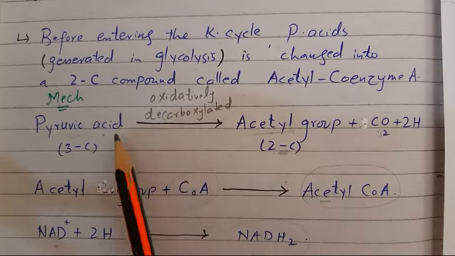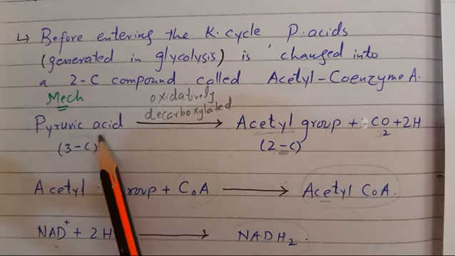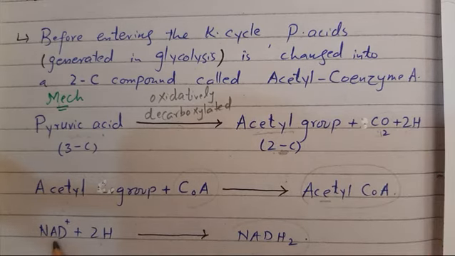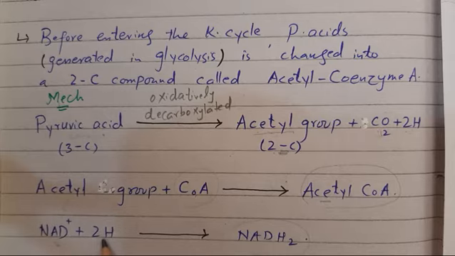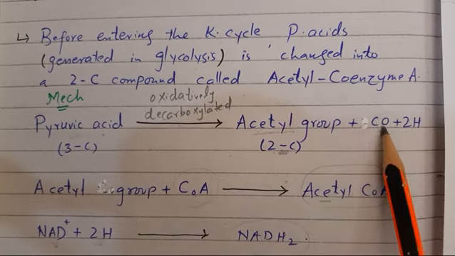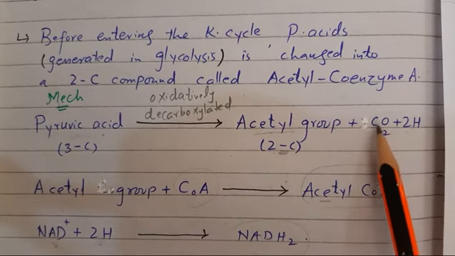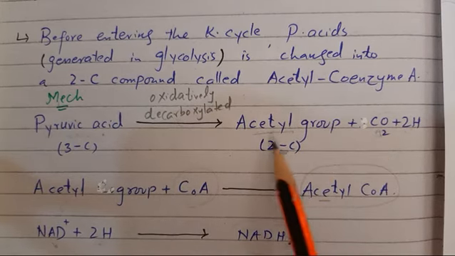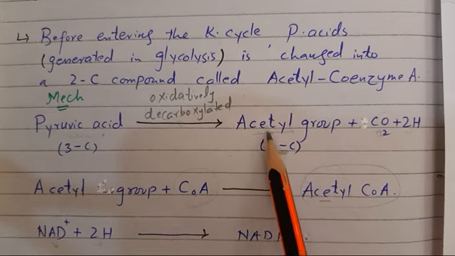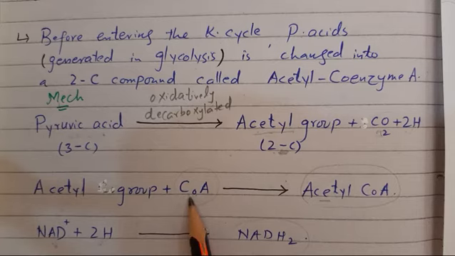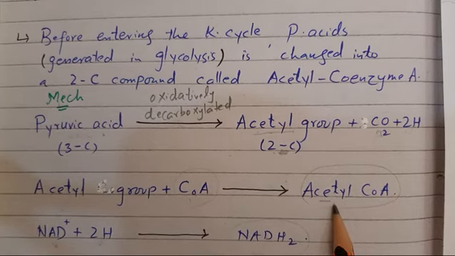Oxidatively means that hydrogens are removed from the pyruvic acid, and these hydrogens are taken up by the oxidized NAD, which is reduced into NADH2. The carbon dioxide is released into the air, right? So one carbon is removed during the decarboxylation process. The remaining 2-carbon molecule is called the acetyl group, and that acetyl group then combines with coenzyme A, forming a group known as acetyl CoA.